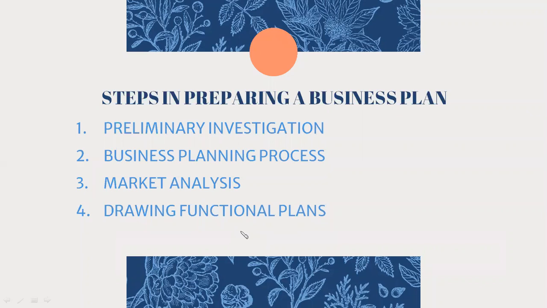So human resource management is a process of managing HR, managing people in such a way that the goals of the organization are achieved in the most effective and efficient manner. So without this, no other work can be started. So this is about steps in preparing a business plan.